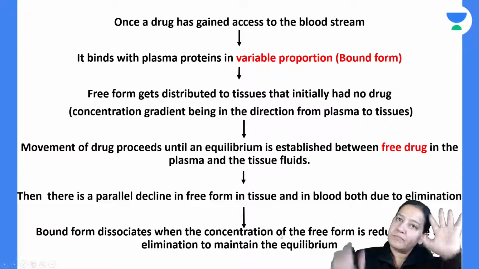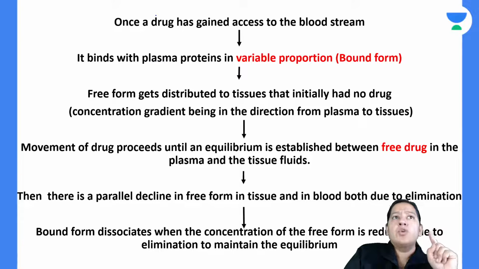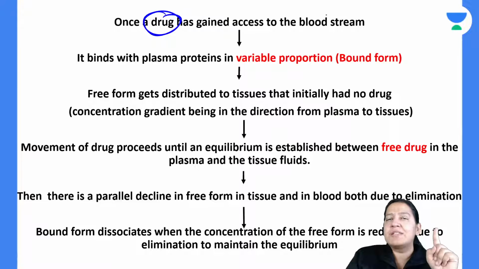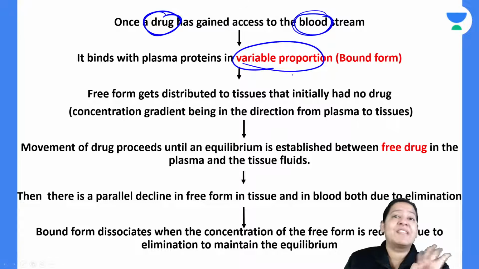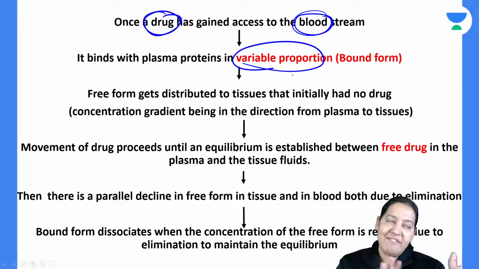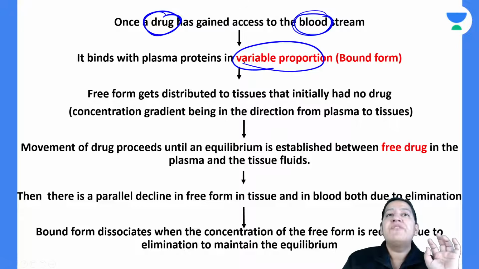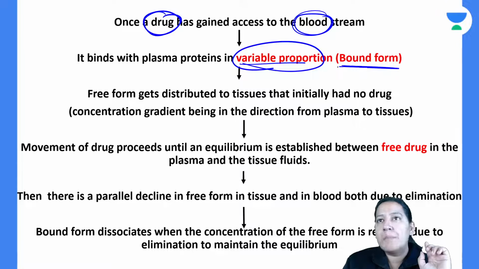So listen. Same thing is written in front of you. Once the drug gets access to the blood, it is a variable proportion. It is not fixed how much. Either 90 will be free and 10 bound, or 10 free and 90 bound, or both 50-50. I don't know. It differs from drug to drug. So a variable proportion will be bound to the plasma protein.